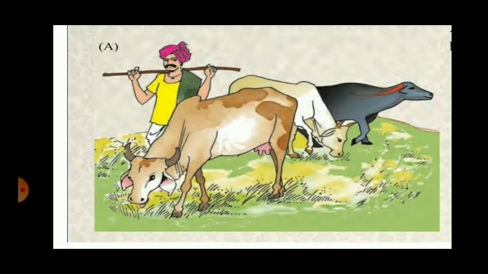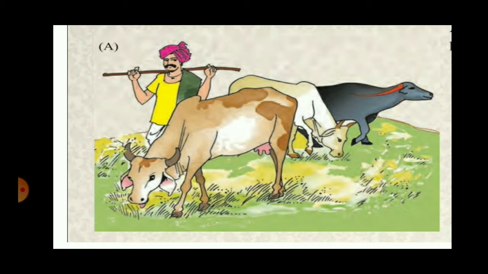Now, there are certain pictures in your textbook. They are numbered as A, B, C, D, E, F. Figure 10.1 of your textbook shows a series of pictures. In fact, you can see the arrows in this picture, so it's a sort of flow chart. Let us see each of the pictures.